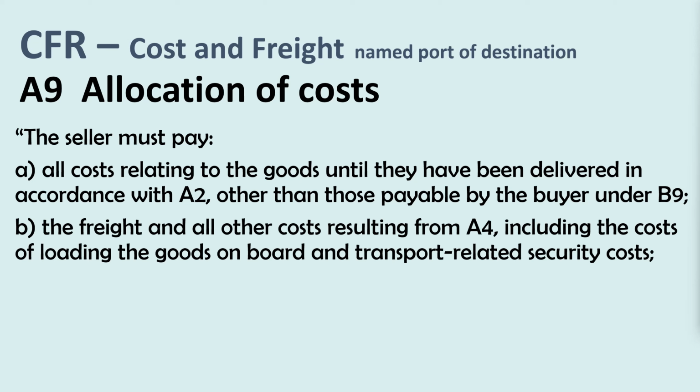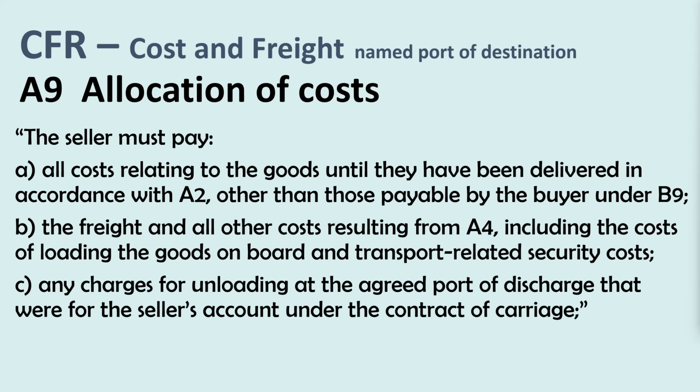The seller must pay B. The freight and all other costs resulting from A4, including the costs of loading the goods on board and transport-related security costs. The seller must pay C. Any charges for unloading at the agreed port of discharge that were for the seller's account under the contract of carriage.